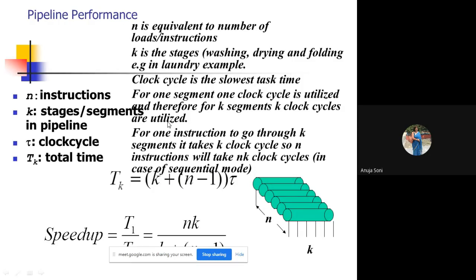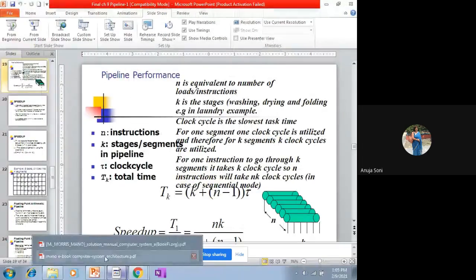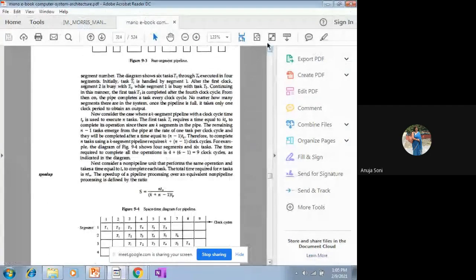Now, how many clock cycles are needed? Basically, I'm going to the book first. I'm showing you the copy of the book. See, how many clock cycles are needed? Like in that diagram also, how to decide how many clock pulses or cycles are needed.